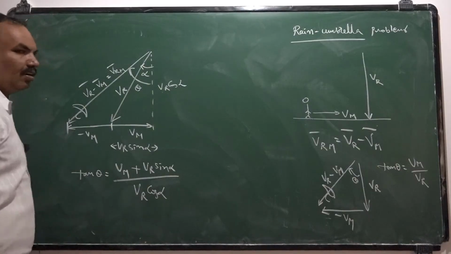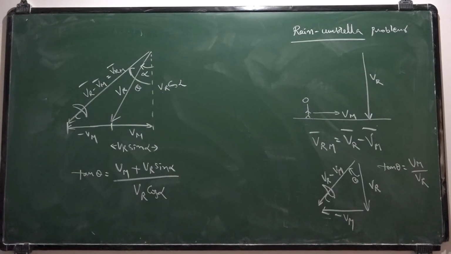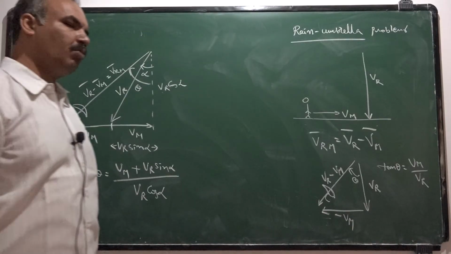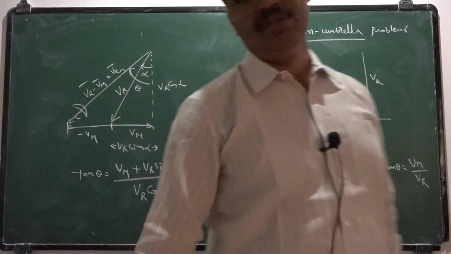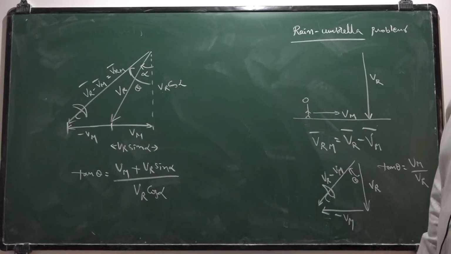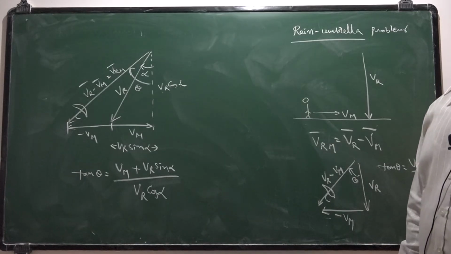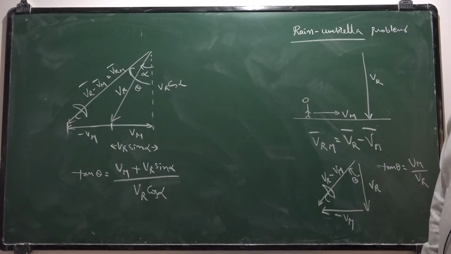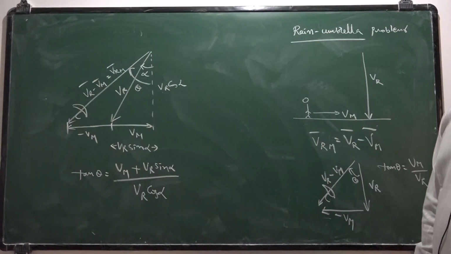So this is the way of calculation in case of slant fall of rain. In case of vertical fall of rain, we should take this procedure into consideration. Similarly, we solved riverboat problems and other relative velocity related problems. So once you go through the entire content of that particular topic, try to solve applications.